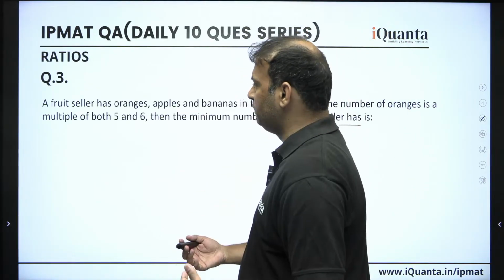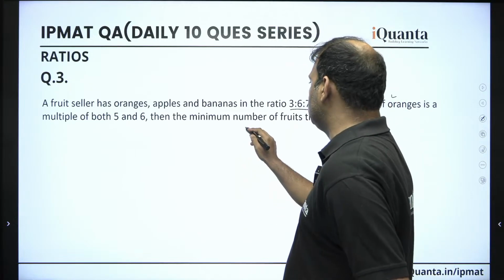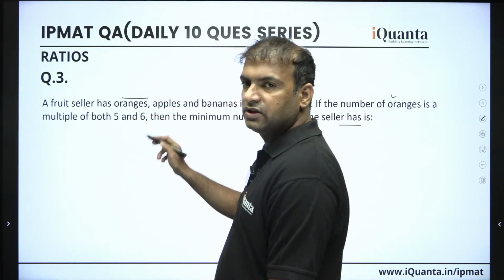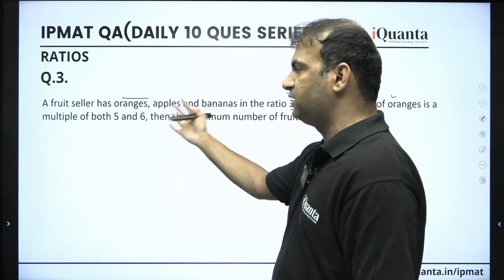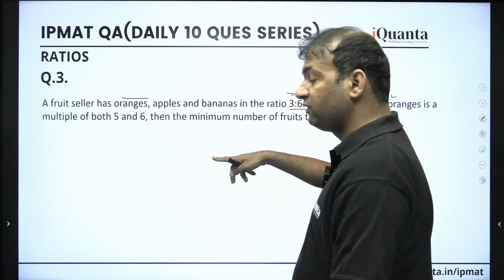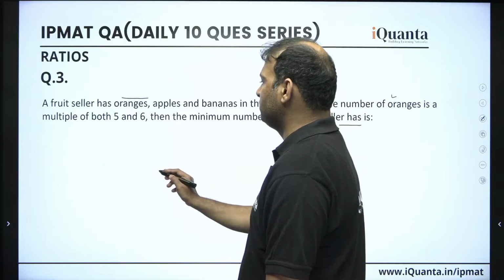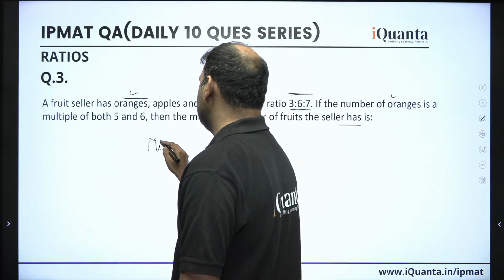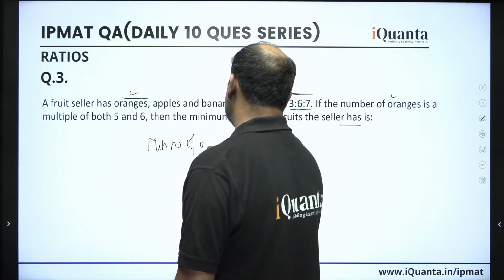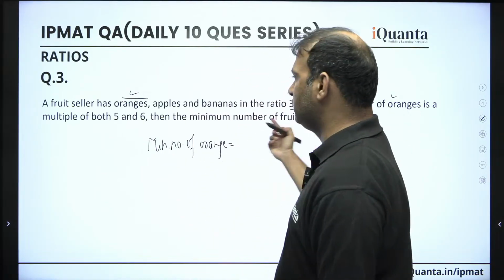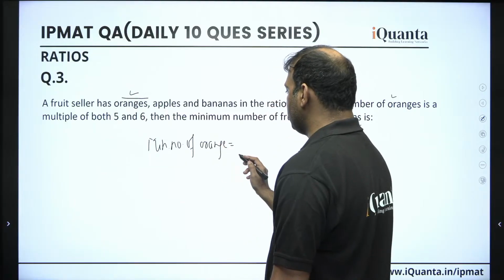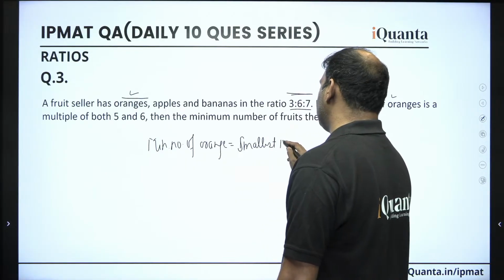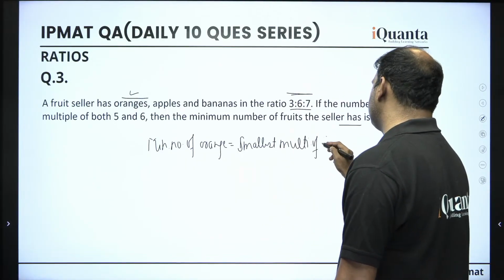Obviously, we have the hint only for the number of oranges, right? And if you want the total minimum number of fruits, then we have to consider the minimum number of oranges as well, because all the fruits are actually interconnected, or you can say related. Here we are given relative information about them, right? So if you want to keep the minimum total fruits, we have to keep the minimum number of oranges. And the minimum number of oranges must be what? To find the number of oranges, we are given a hint that the number of oranges should be a multiple of both 5 and 6. So the minimum number of oranges must be the smallest multiple of 5 and 6 both.